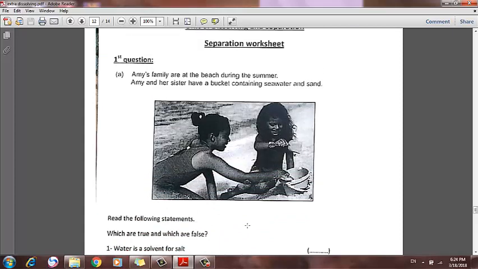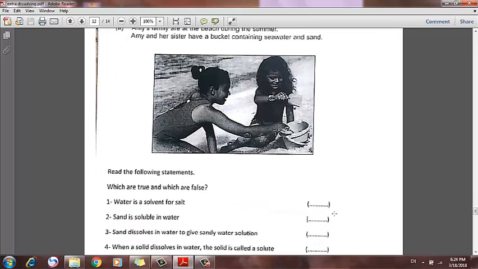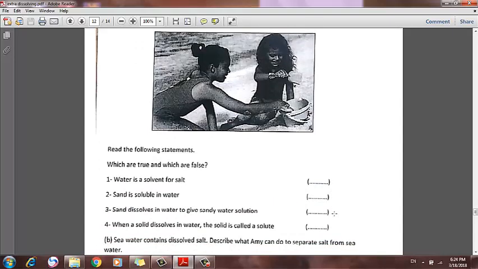Amy's family are at the beach during the summer. Amy and her sister have a bucket containing seawater and sand. Read the following statements: which is true and which is false? Water is a solvent for salt. True. Sand is soluble in water.